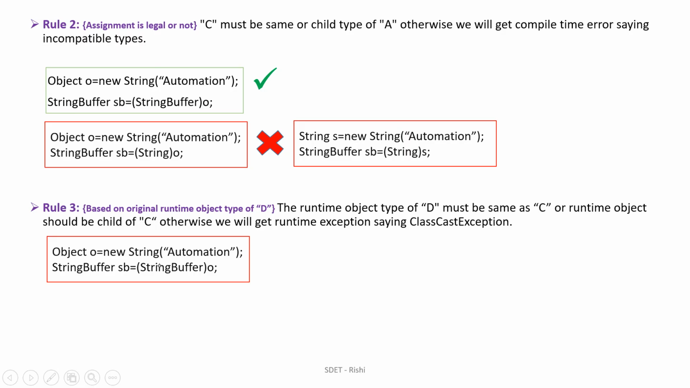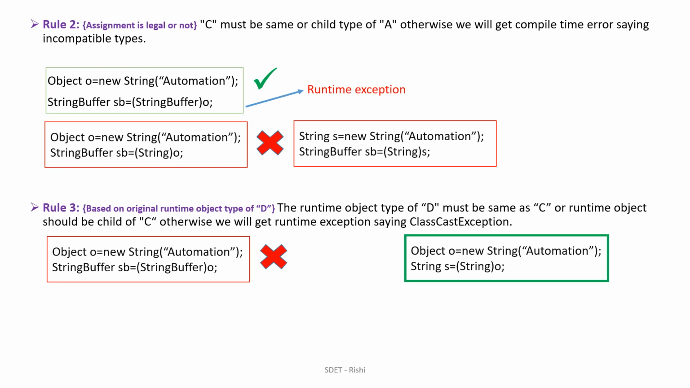If it is not a string, then we need to check that whatever it is here should be a child of C. There is no parent-child relationship, because they are all at the same level. There is no relationship with a string buffer, so this is an illegal combination. So this is also not following the third rule, and we will get a runtime exception for that.